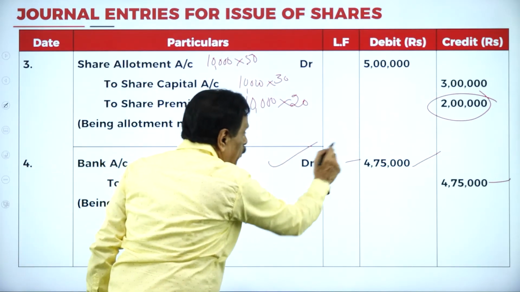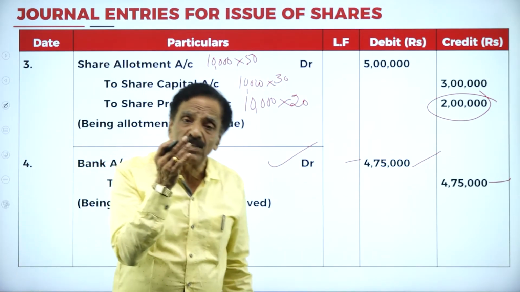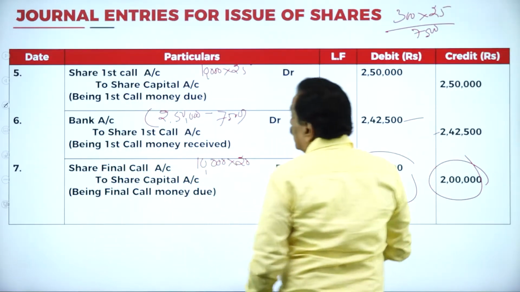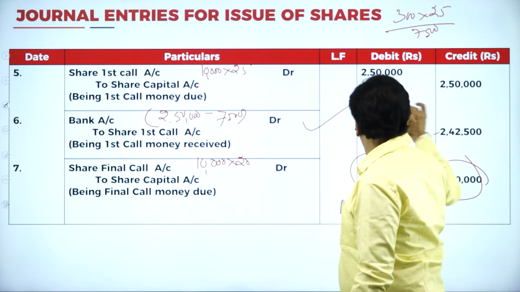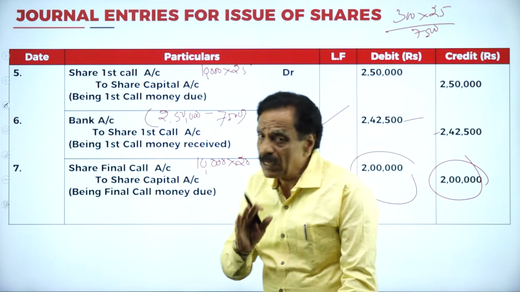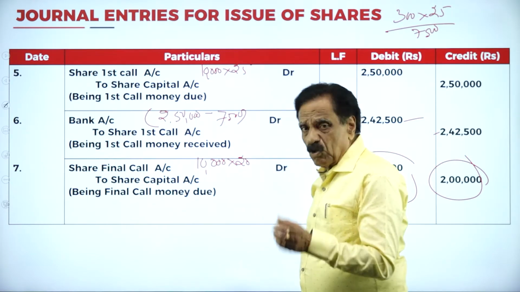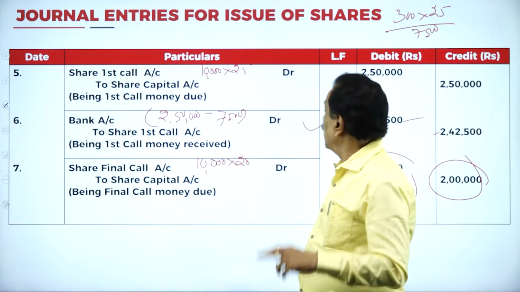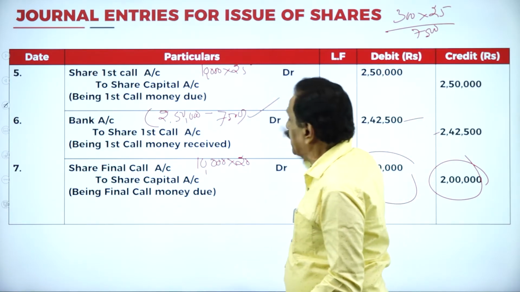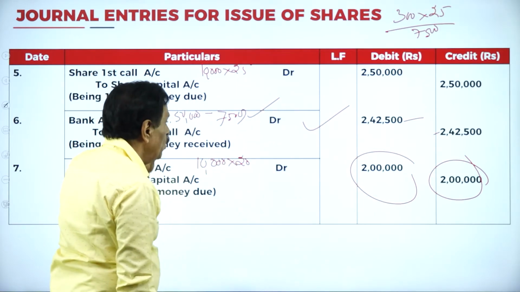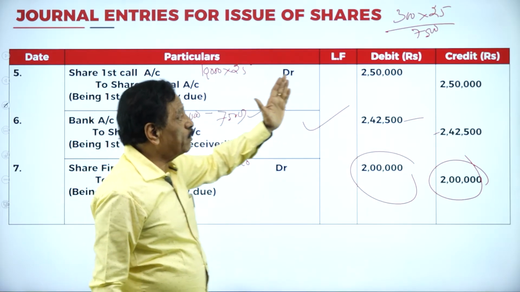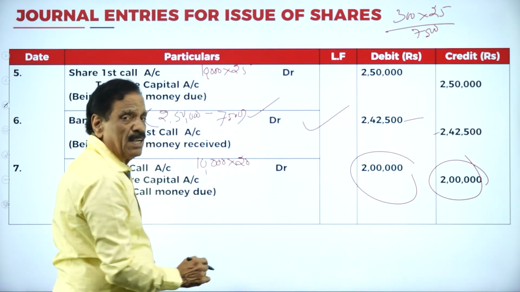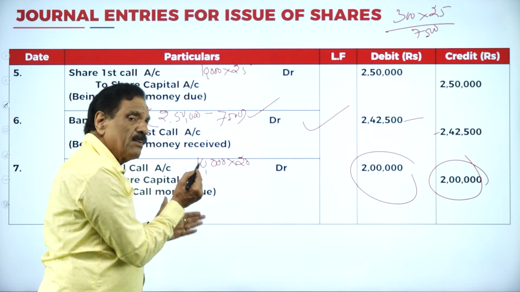Out of 5 lakh, how much could you not receive? 25,000. What's the balance you are going to receive? 4,75,000. We'll move on to the next entry, the due entry. Share first call account debit to share capital account. We have to receive 2,50,000 only. But Kumuda fails to pay the first call on how many shares? 300 shares. 300 into 25 is 7,500. She fails to pay 7,500. Actually, you have to receive 2,50,000, so we receive only 2,42,500.